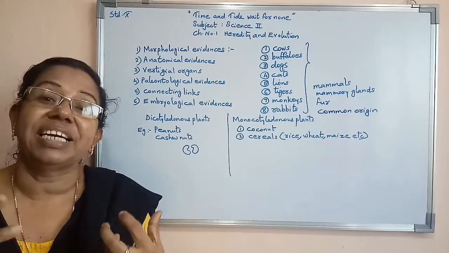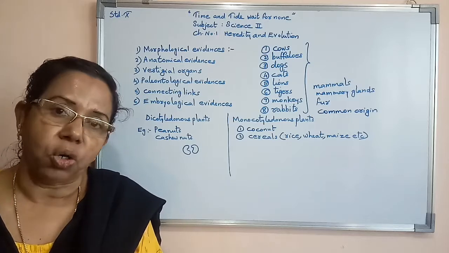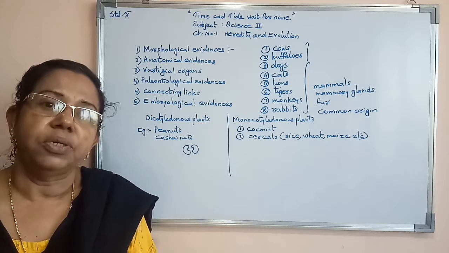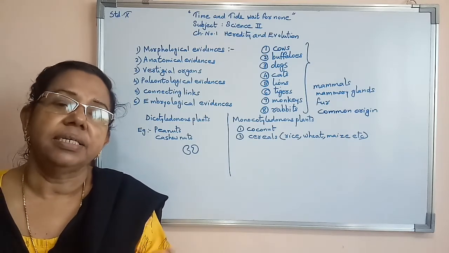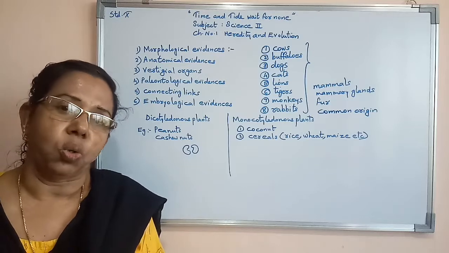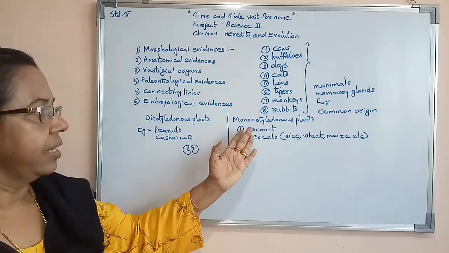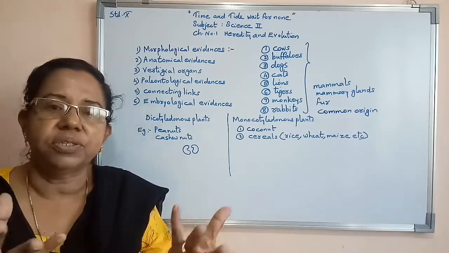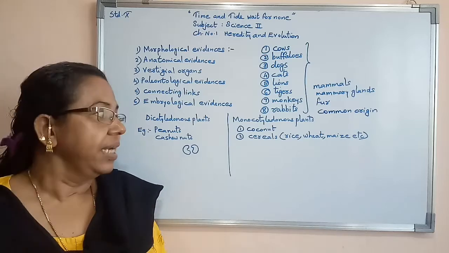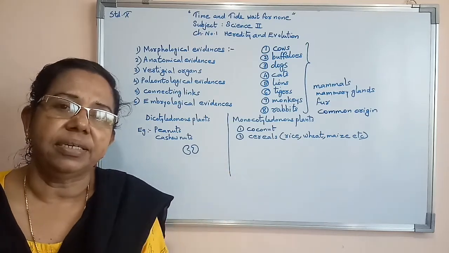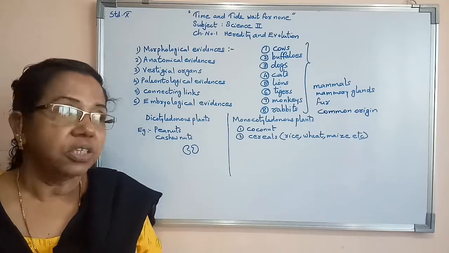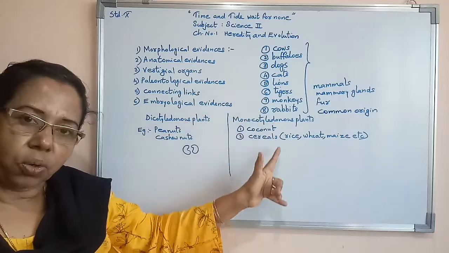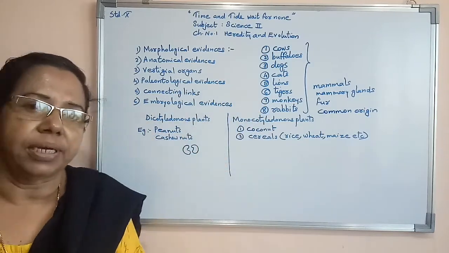most of the grasses come under monocotyledonous plants. Then coconut tree, even arecanut tree. You might have heard about supari. That is again an example of a monocotyledonous plant. This coconut, if we want to break it, we have to break it with the help of a knife. On its own it won't become two halves. Then cereals, rice and all, you might have seen, have only a single cotyledon. So this is again an example of monocotyledonous plants. That was the example of dicotyledonous plants.